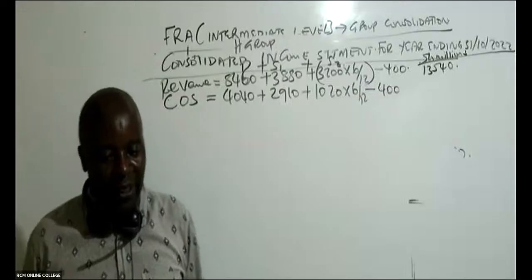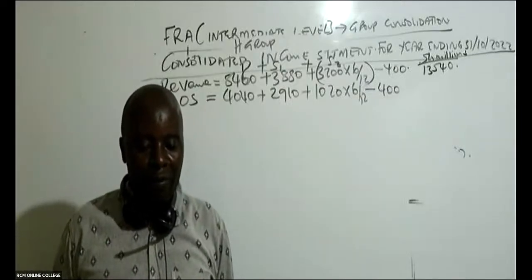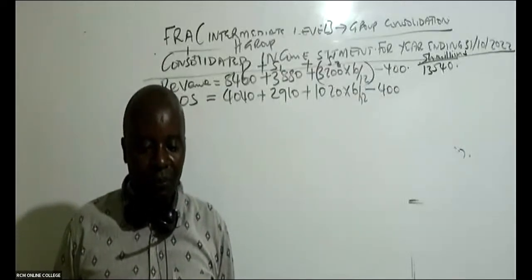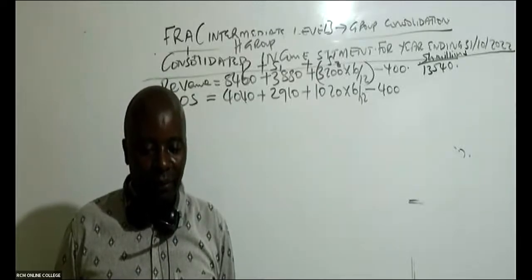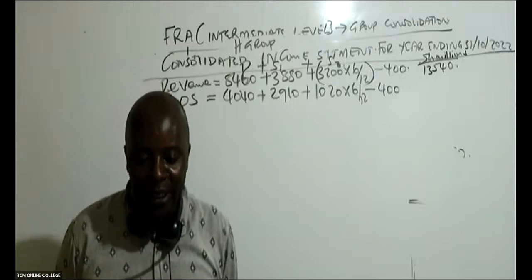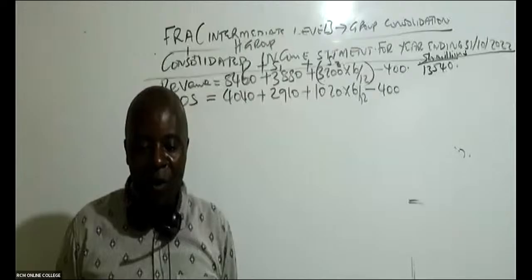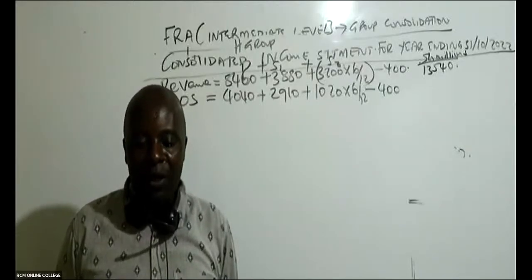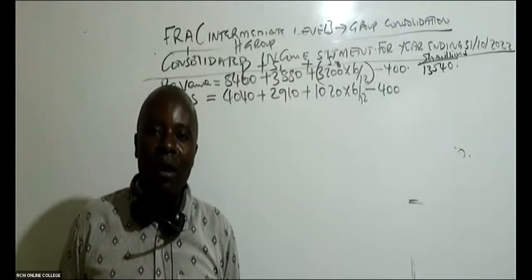Yeah, I like what Samuel is telling me there. Yeah, that's one of them. Then there is something. Yeah, Hope is getting it. Hope has gotten this. The unrealized, the URP, the unrealized profit on stock.